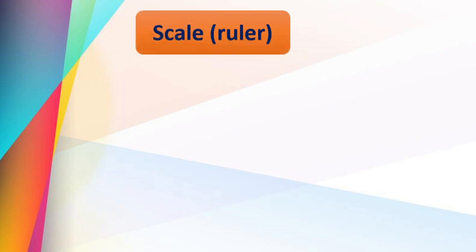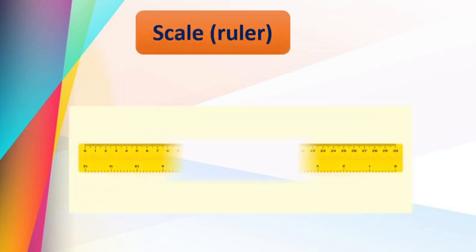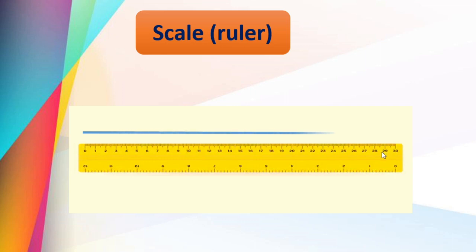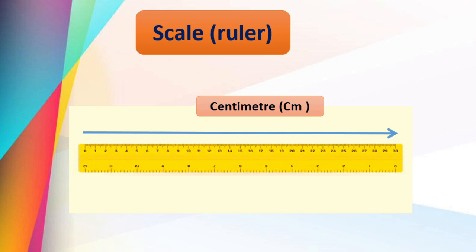Scale or ruler. We will study about this. See dear children, this is a big scale, a long scale, isn't it? Here we can see the numbers 0 to 30 on the upside and on the downside we can see 0 to 12, isn't it? Yes, here 0 to 30, they are nothing but centimeters. What is the unit here?